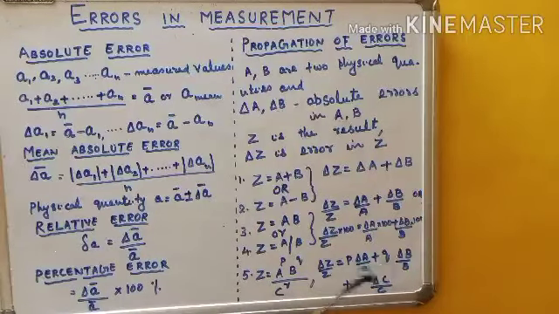Then plus Q into delta B by B. B is the second dependent quantity and Q is its power. So Q into the relative error in the second measurement, plus C to the power R. In mv squared by r, the denominator quantity is radius, r raised to 1, so there the power is 1. So let us take the general case, C to the power R. So plus R into delta C by C, the relative error in C.